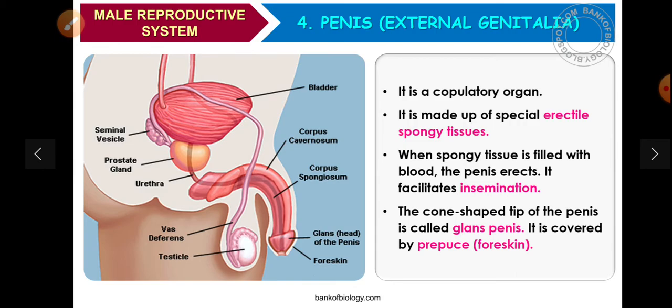The cone-shaped tip of the penis is called the glans penis. It is covered with a fold of skin that is called the foreskin, the topmost skin of that.